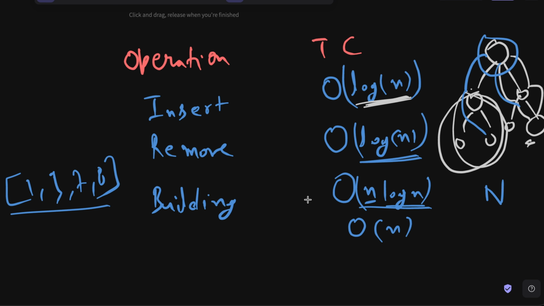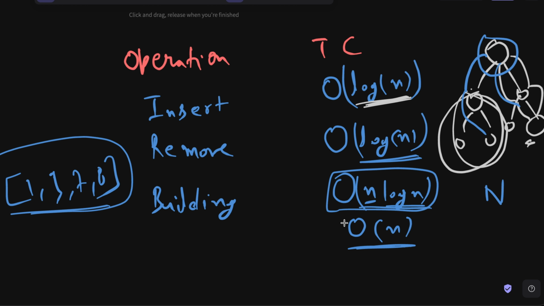But in languages, okay, you have a much better, more optimized solution. So there you will actually just take order of n time complexity to build a heap from a given array or a list. So in our current implementation, it is order of n log n, but the implementation that you will be using from your languages, it is going to be n. And the proof of this order of n time complexity is actually quite mathematical. So I will not be going into that proof, but you can search online if you want to dig deeper in this concept.